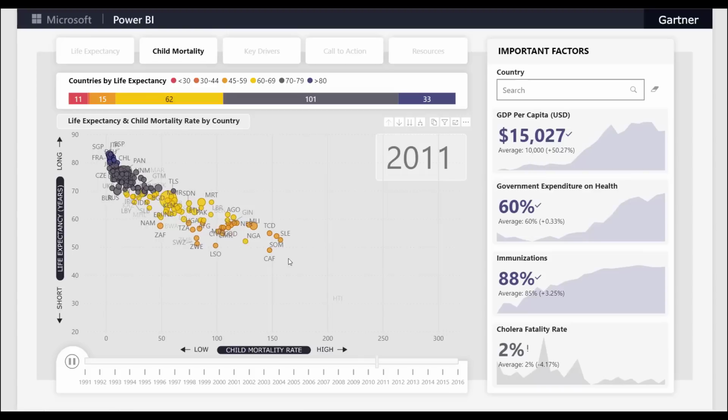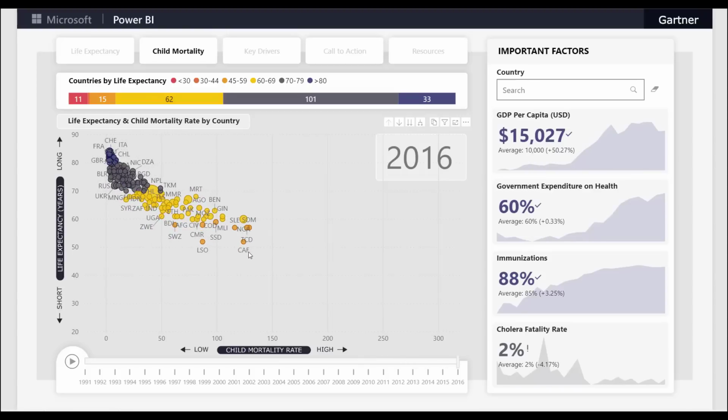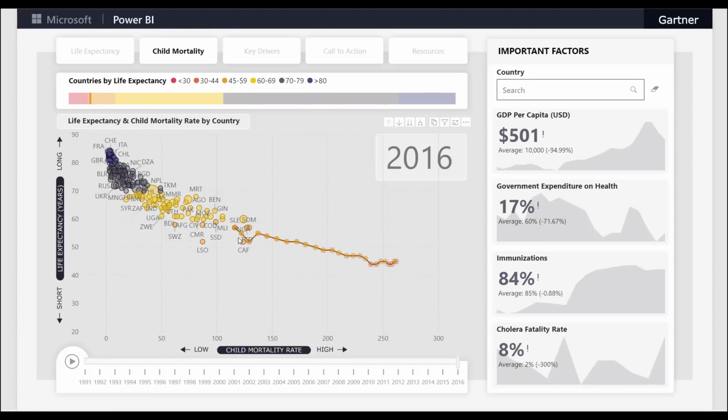We see another anomaly here that was actually caused by the Haiti earthquake. But in a matter of 30 years, we see countries are able to reduce their child mortality rate from 1 in 3 to 1 in 10. And I can now start drilling into individual country journeys. So let's take another look at Sierra Leone over here, where we can see child mortality rates have reduced massively. During the same time period, we can see significant improvements in GDP per capita and immunizations rate, helping us piece together the transformation the country went through.